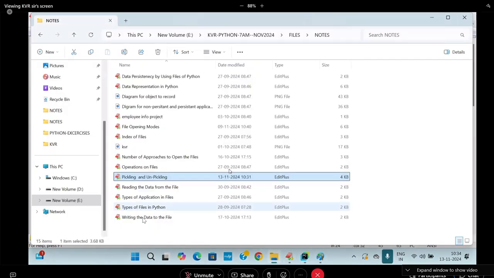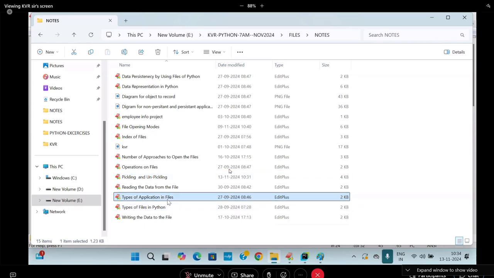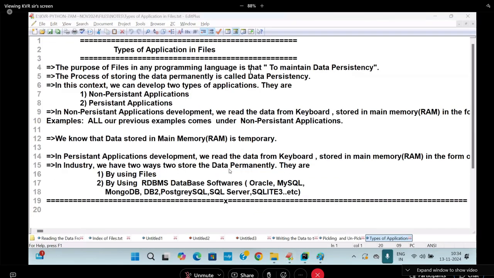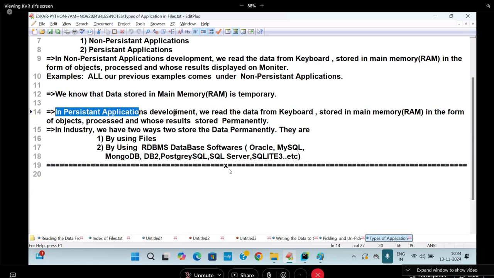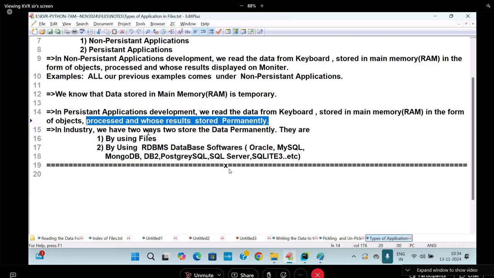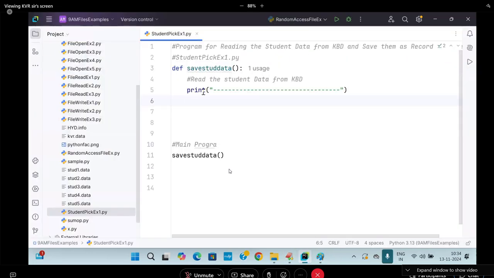Persistent applications, types of applications. If you read my notes, that is enough in life; if you don't read them, we can't do anything. In persistent application development, we read the data from the keyboard, stored in main memory in the form of an object, processed, and whose result is stored permanently. We read the data from the keyboard, stored in the main memory. That data is stored permanently into the file. That's what was said.